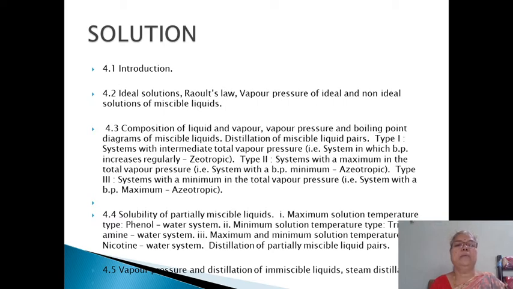Two immiscible liquids having very high boiling points are purified and separated by means of steam distillation.